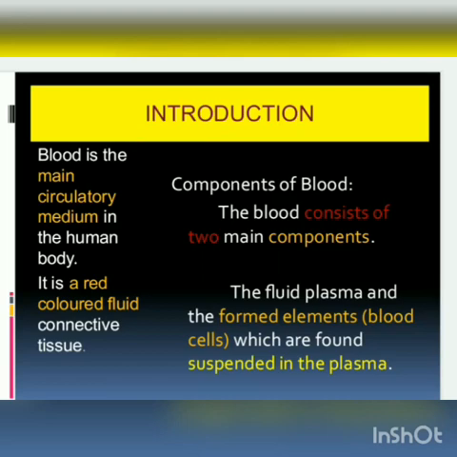The components of the blood: blood consists of two main components. One is the fluid plasma and the other is the formed elements. The formed elements are always blood cells, which are found suspended in the blood plasma. Blood plasma and the formed elements are the two main components of the blood in our circulatory system.